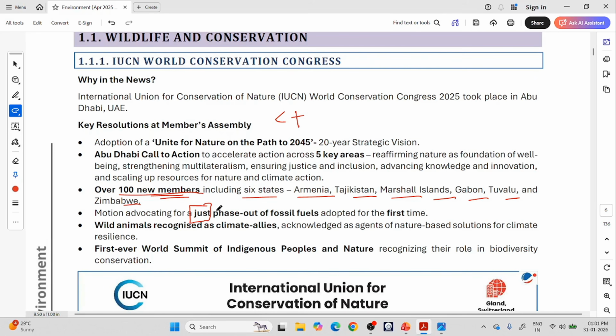Developed, rich countries have already developed the technology to shift from fossil fuels like coal, petroleum, natural gas to renewable energy like solar, wind energy, nuclear energy, etc. They are comfortable with it. There is no significant impact on them because they have the technology and the money. On the other hand, developing countries are poor countries. They don't have the technology and money to fully shift from fossil fuels to renewable energy. Shifting to renewable energy will impact them in other ways.